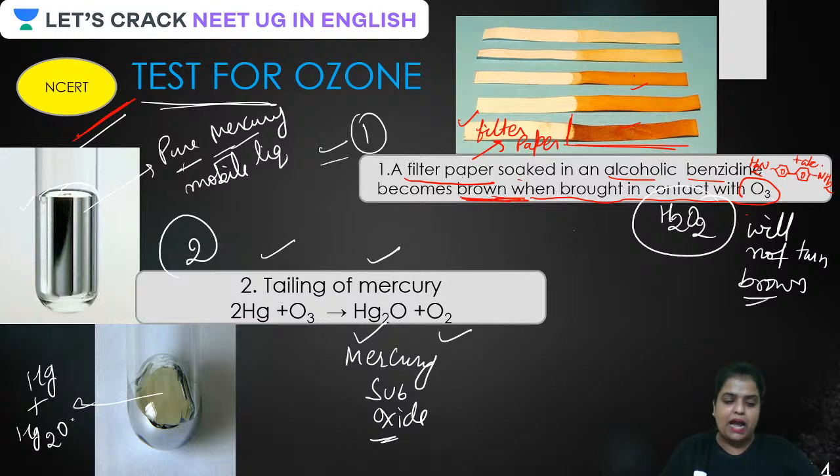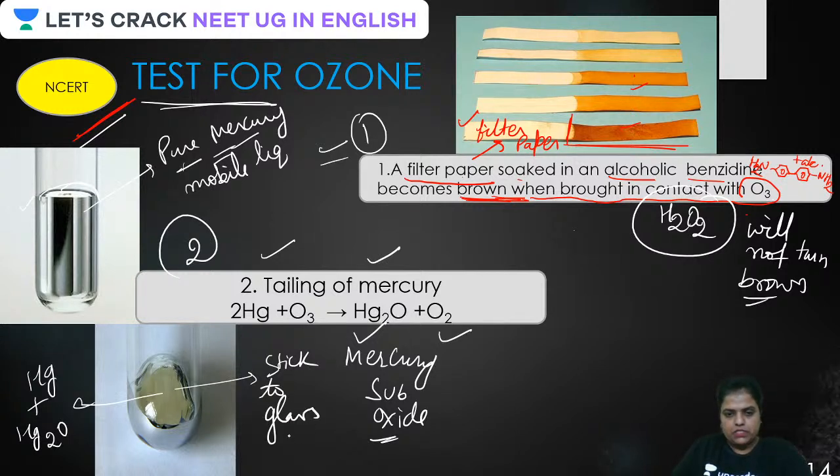And due to that, guys, what happens? It gets stuck to the glass surface like this. It sticks to the glass surface, which is actually called tailing of mercury. Is that clear? Kale is asking, ma'am, what will happen with H2O2? Nothing will happen. It will remain the same, white in color. Is that clear, beta?